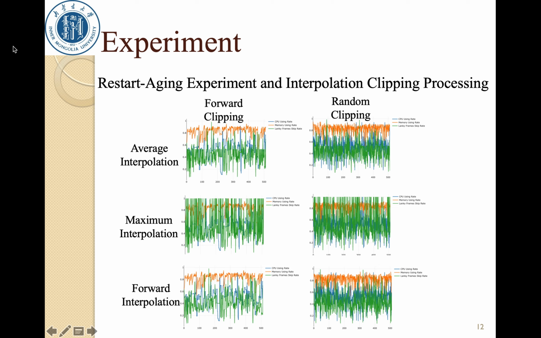Before each restart aging experiment, we restart the phone to make the Android operating system healthy. The system monitoring program records CPU usage rate, memory usage rate, and frame escape rate. We stop the experiment when we can't get any response from the system, except for the restart operation. We conducted 7 experiments to get system running datasets. Then we use the system running datasets to perform 6 combinations of SAP to obtain 14 pieces of tensor size 512 multiplied by 3.